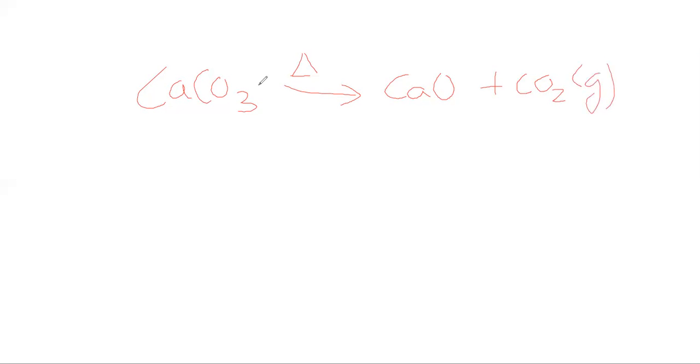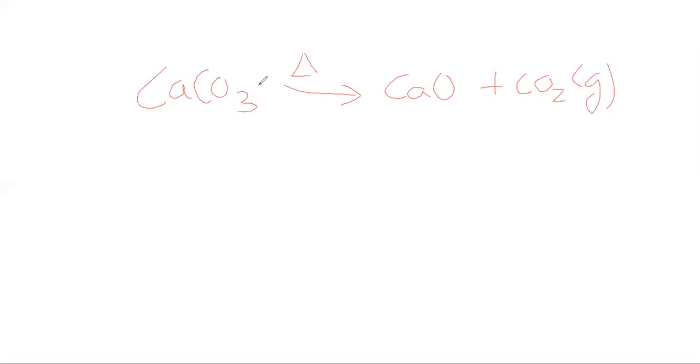There are many types of decomposition reactions, like electrolytic decomposition, photolytic decomposition, and thermal decomposition. Thermal decomposition means the decomposition which is carried out by the production of heat.